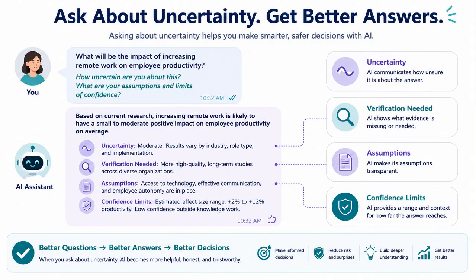That idea leads directly to ask for uncertainty. One powerful habit is asking for uncertainty. You can ask, what are you unsure about? You can ask, which parts need verification? You can ask, what assumptions did you make? You can ask, what would change this answer? This encourages the model to expose weak points. A useful AI answer should show confidence limits.